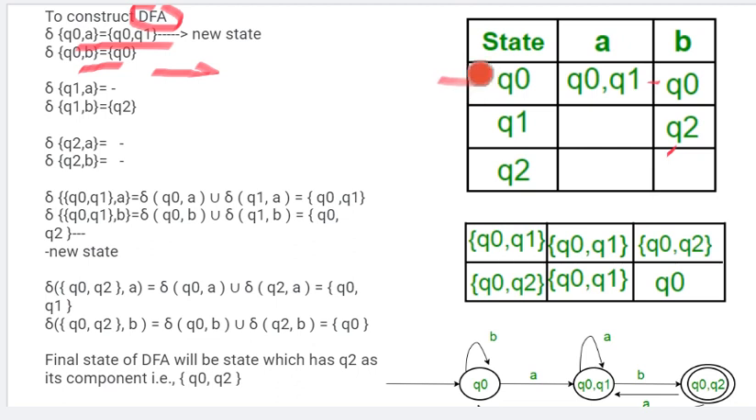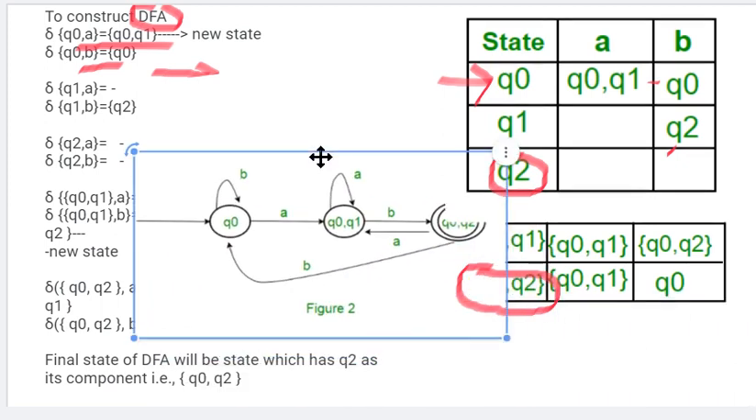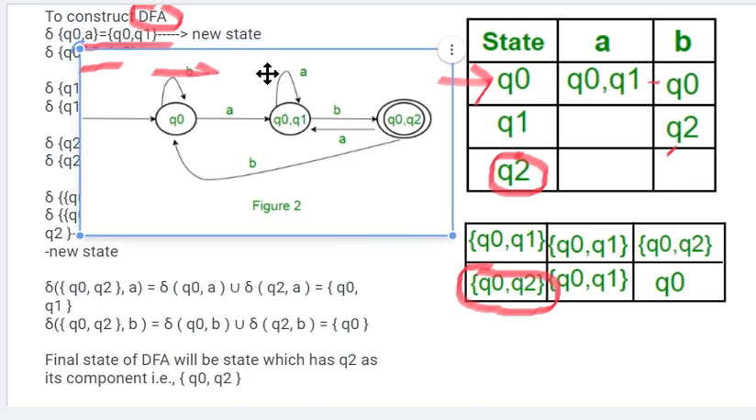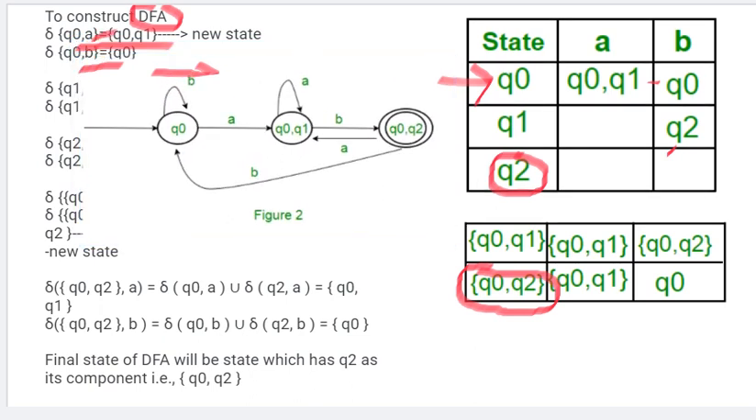So we have Q0 as the initial state, and Q2 is the final state given in this question. In this table also Q2 is the final state. The transition table is completed. Now we need to make the transition state diagram.